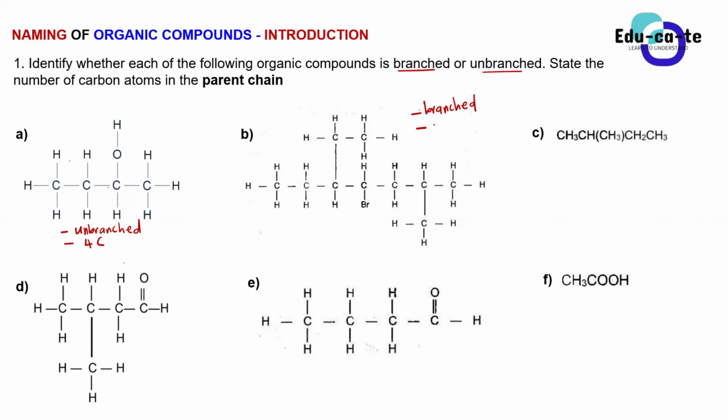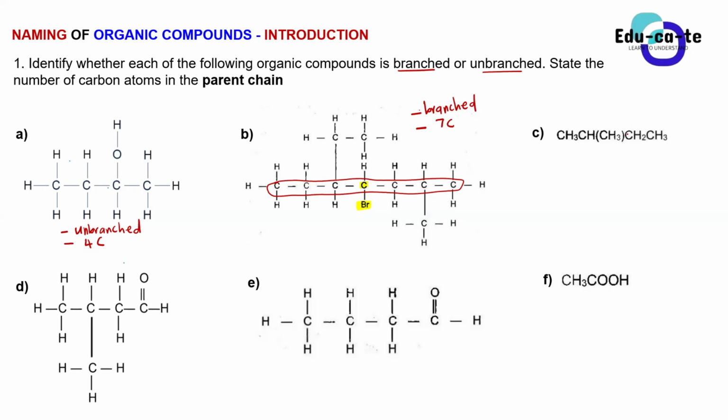Seven, sir. Seven. Okay, guys, can you confirm that? Are there really seven? Yes, it looks like the straight chain is the main chain, because it has seven carbons, the highest number of carbons, and it also has the carbon that has the functional group. Remember, the functional group is the Br here. So it must have the carbon having the functional group, and it must also have the highest number of carbon atoms in total. So it has seven carbons.